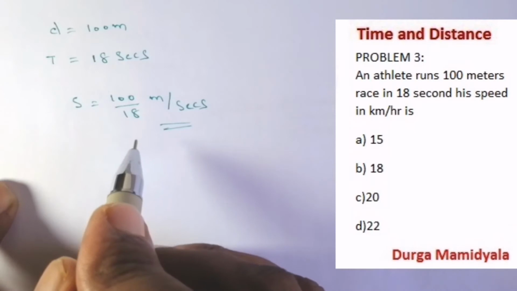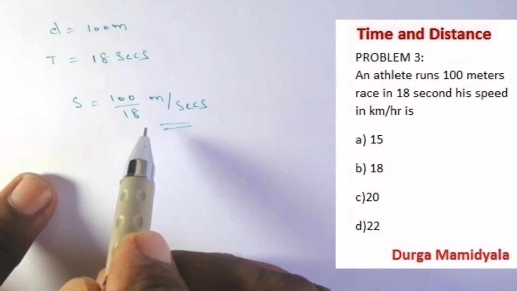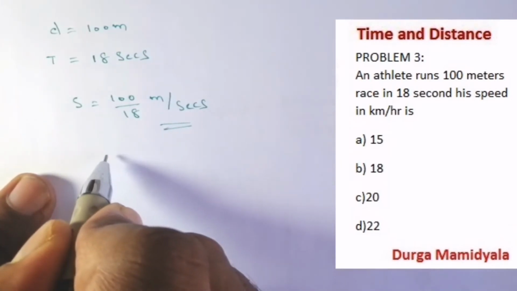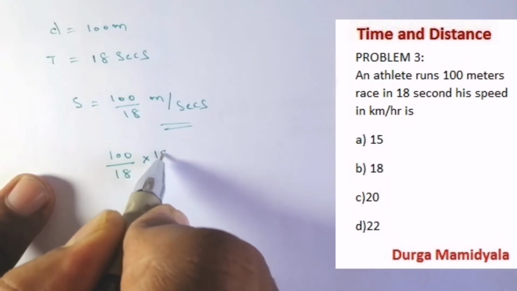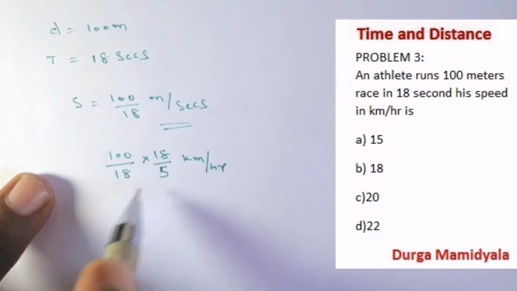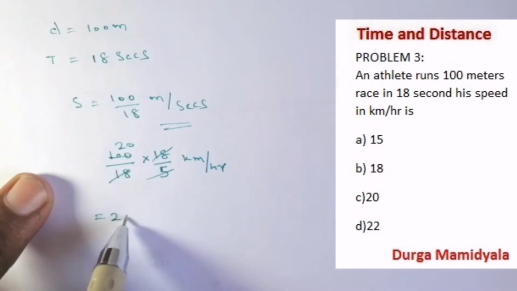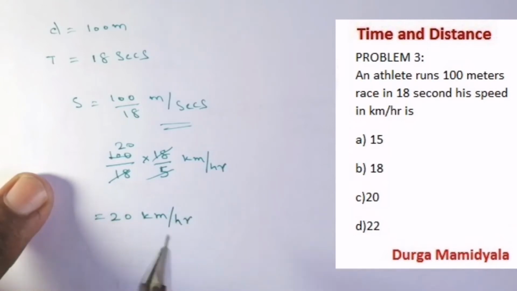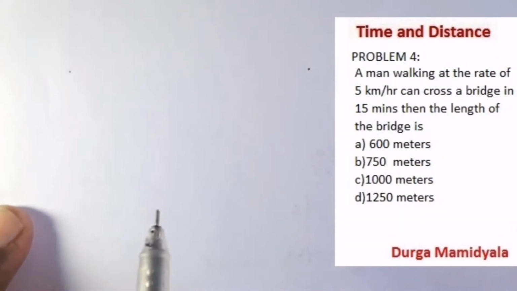For converting meter per second to kilometer per hour, what we have to do is multiply it with 18 by 5. So 100 by 18 into 18 by 5, kilometer per hour. If we do this, 18 cancels, and 100 by 5 is 20. So the athlete is moving with a speed of 20 kilometer per hour, right? So this is the concept. Let us look over the next problem.